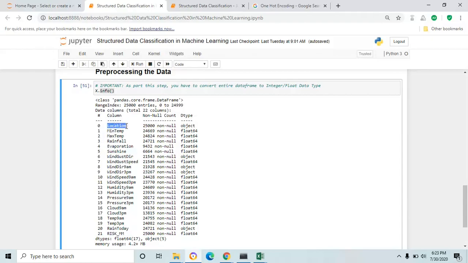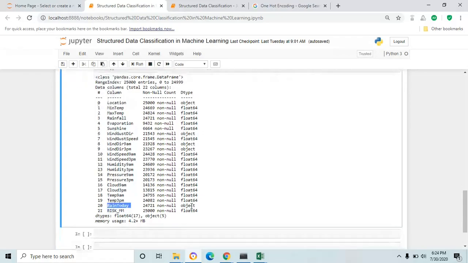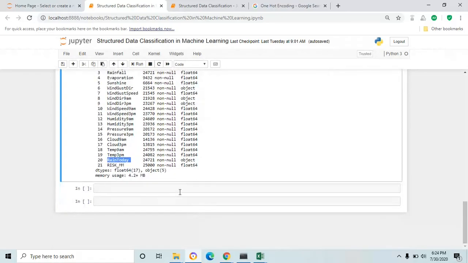Here, some of the columns are object data type: location, wind gust direction, wind direction 9 a.m., 3 p.m., and rain today. These are all object data types. So first you have to extract these columns from the data frame. In machine learning, there are n number of ways, which means different approaches you can use to convert the entire data frame to integer.